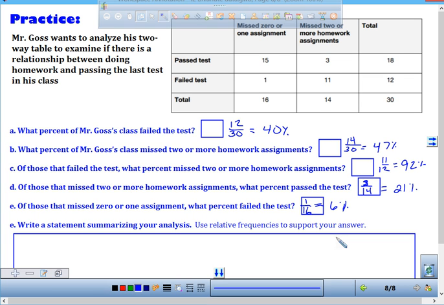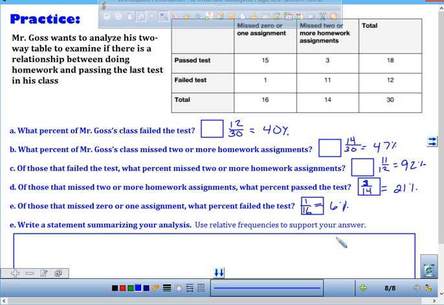Why? Because it shows that the majority passed the test when they did it. It shows that when they did their homework, only one person out of the people who did their homework failed. So 1 out of 16 failed when they did their homework. That's pretty good chances. So it's showing if you did your homework, you probably passed the test.